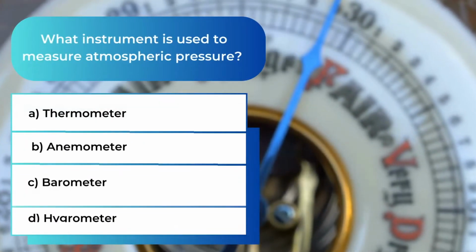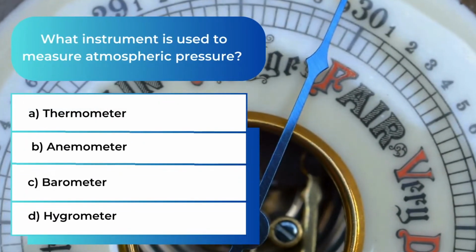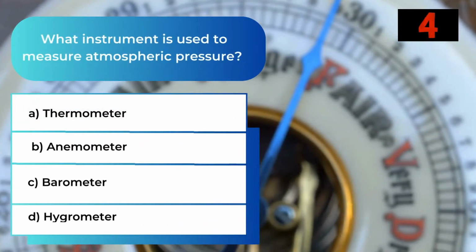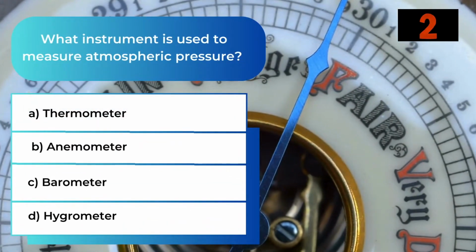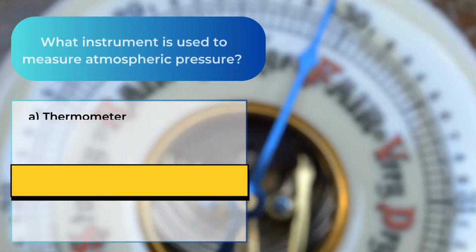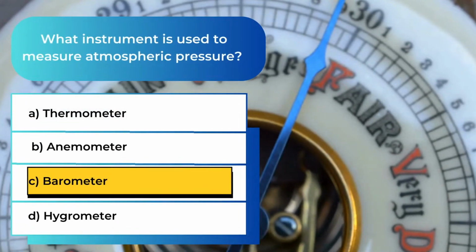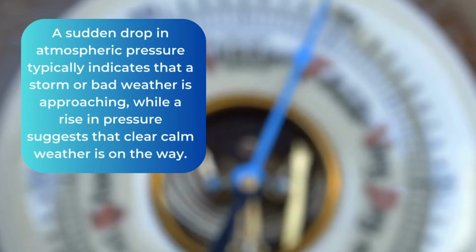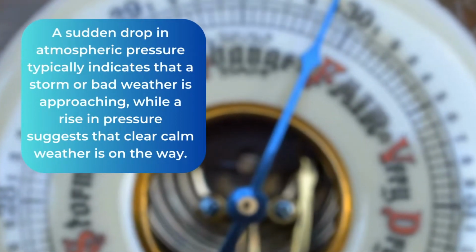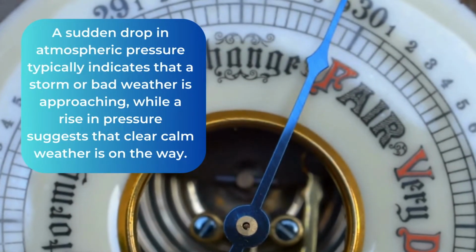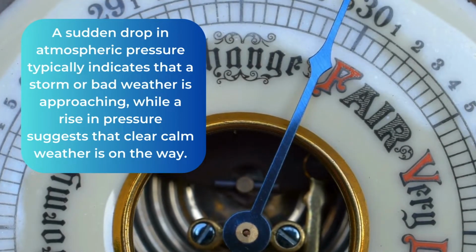What instrument is used to measure atmospheric pressure? The answer is C. Barometer. A sudden drop in atmospheric pressure typically indicates that a storm or bad weather is approaching, while a rise in pressure suggests that clear, calm weather is on the way.